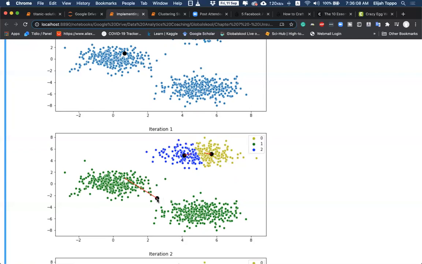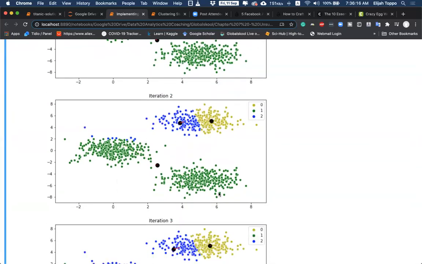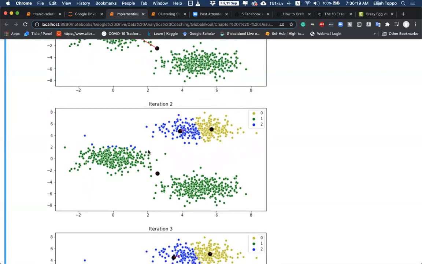Iteration. Now, if this becomes the new cluster, then again it has to choose what the data points are, right? So it makes the choice like this. Just look at the colors of these data. What we are seeing is some of the top points here are in fact closest to this cluster rather than the bottom cluster. So some of these data points start getting assigned to this one, and here nothing has changed. Since these data points start getting assigned to this one, this cluster has to move a little bit to the right, a little bit to the left, so that it does justice to these data points.